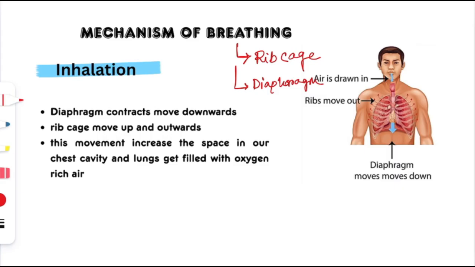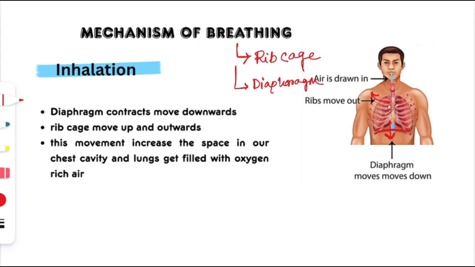When you inhaled, your chest cavity moved upwards and outwards, right? So here, the diaphragm moves downwards, and the rib cage moves up and outwards, and this will